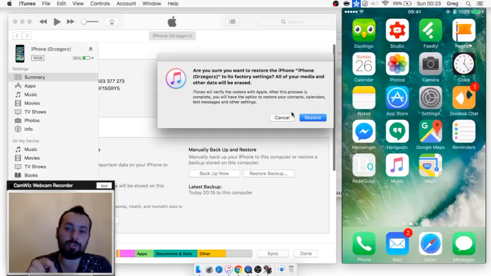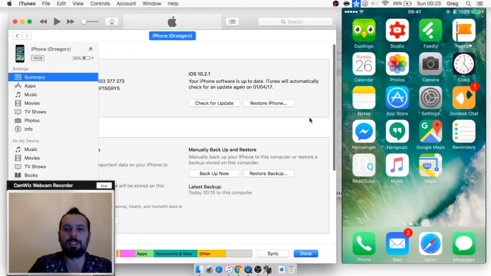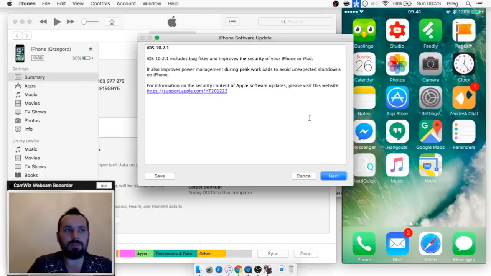So restore means that you will have that option if you have the source of this information. So basically you can use the iCloud backup or the local backup. We will use the local backup. So let's click restore, and it will start.